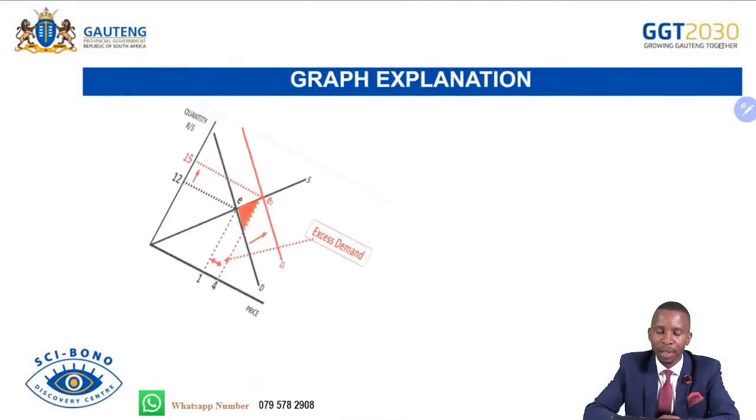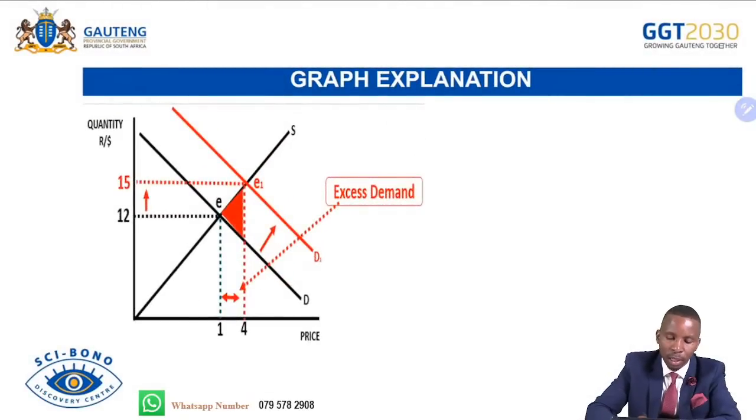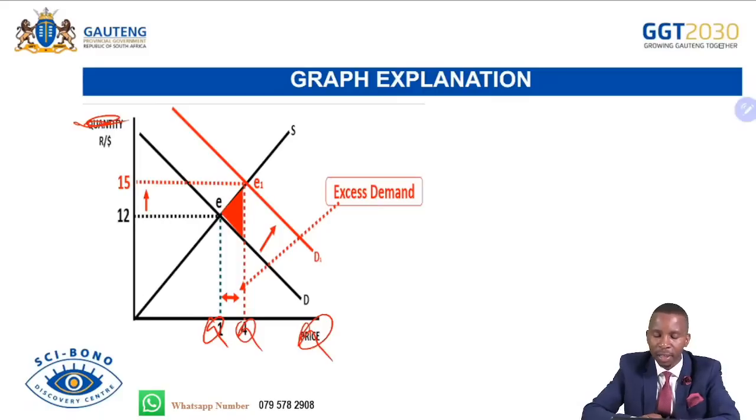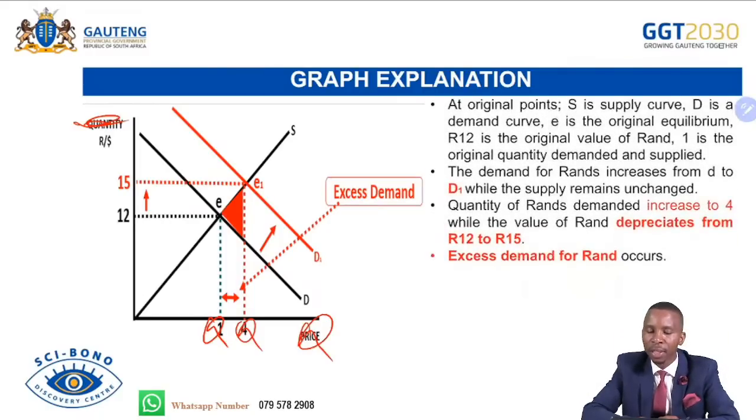So the graph comes in. We have the quantity, and then that is the rand versus dollar. And then we have Q and Q1. The excess demand prevails again. There you see original points, as we're repeating ourselves. What happens in there? The demand for rand increased from D to D1, while the supply remains unchanged. The quantity of rands demanded increases to 4, while the value of rand depreciates from 12 to 15.